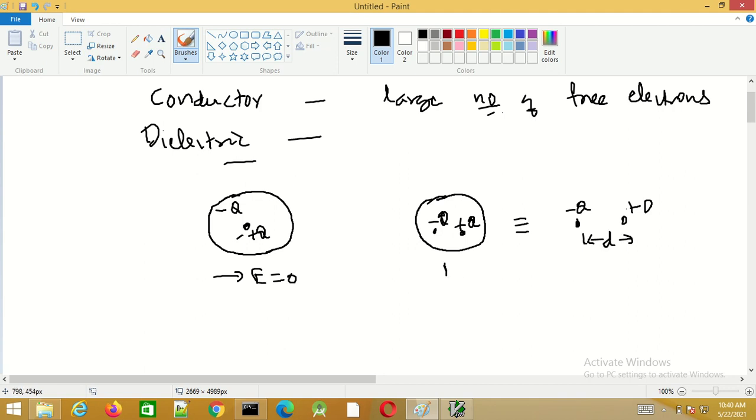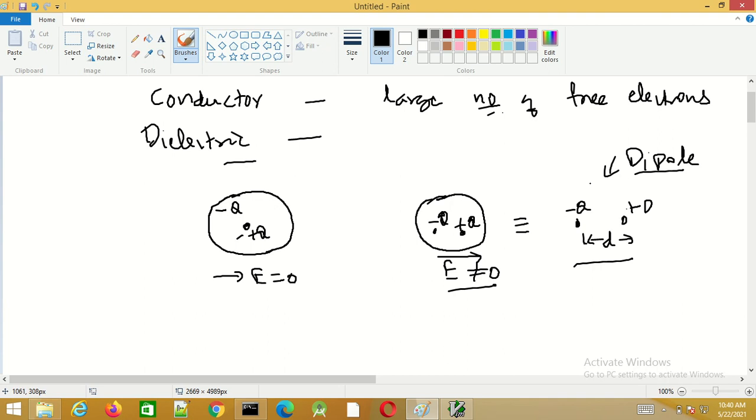This occurs when an electric field is applied. When the applied electric field is not equal to 0, there will be a shift between the center of the electron cloud and the positive charge. So this results in the formation of what is known as a dipole.